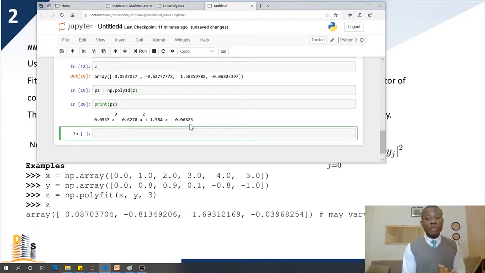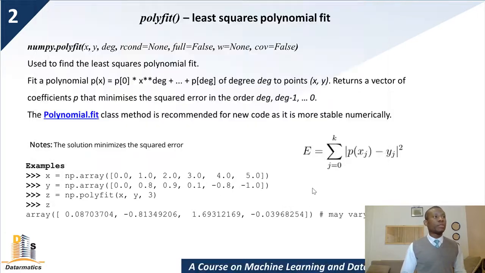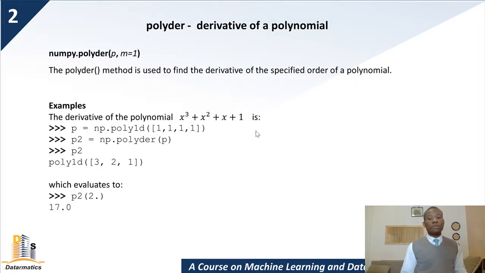So given a new value of x, you can predict the value of y. This is how to perform linear regression, and we are going to be talking more about this at a later time. So play around with this using a different set of problems and try to make sure you understand exactly how it works. Now let's move on to another one, polyder.